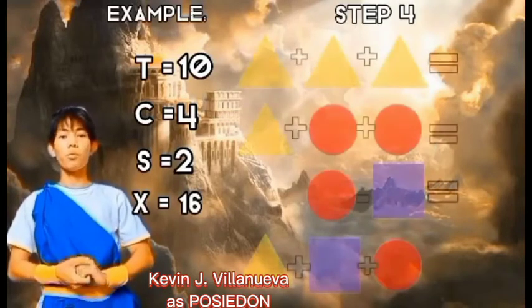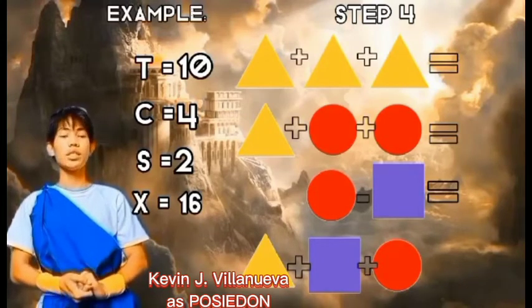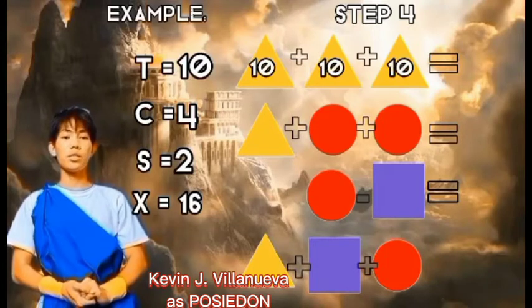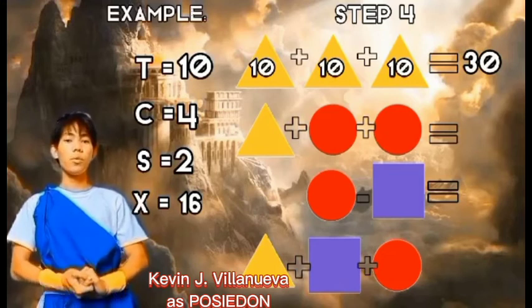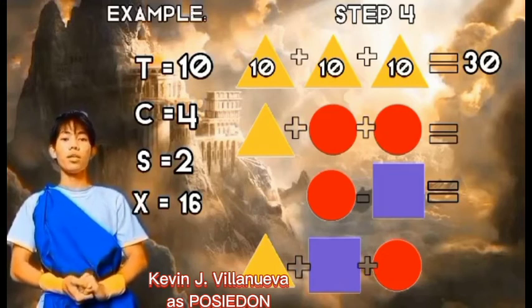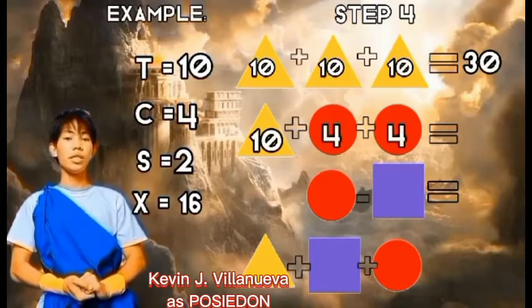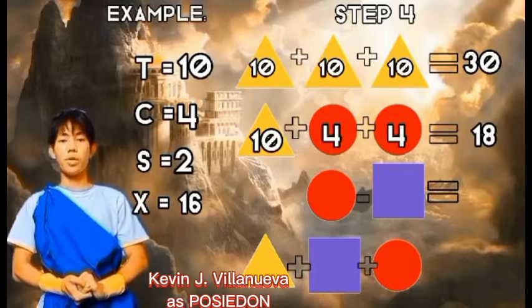We're going now to look back and check our answers. We found out that t is equal to 10. So if this triangle is 10, adding 3 tens will give us 30, which is correct. On the second equation, the triangle is equal to 10, and the circle is 4. So adding these shapes will give us 18. So it is also correct.